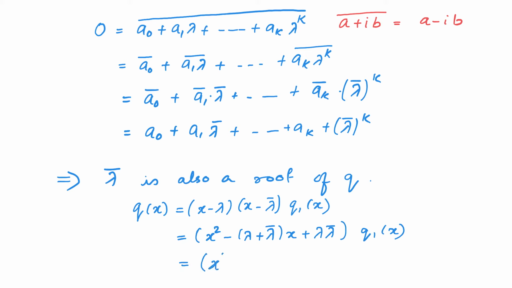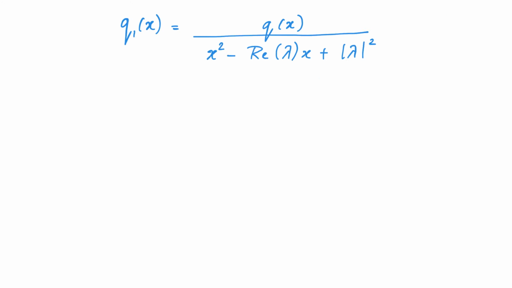In fact, lambda plus lambda bar is twice the real part of lambda, and lambda into lambda bar is the modulus of lambda square. Therefore, we see that this is a polynomial with real coefficients. Therefore, if we prove that q1 has real coefficients, then we would have factorized q into product of two polynomials with real coefficients. So we will next prove that q1 indeed has real coefficients.